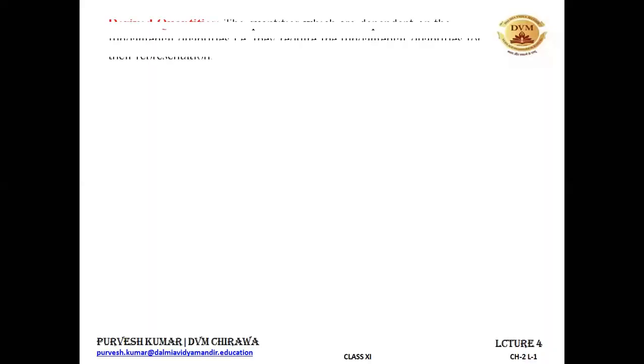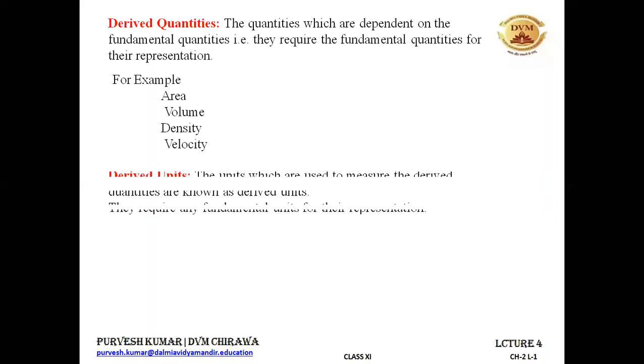So the units which are used to measure the derived quantities, they are known as derived units, and they require some fundamental quantities for their representation. All right. They require some fundamental units for their representation. So all the derived units, they require the fundamental units.